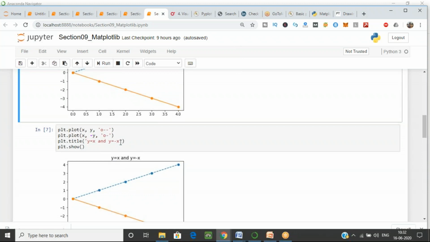So if I don't want to write y is equal to x and y equal to minus x, I'll just write first graph.